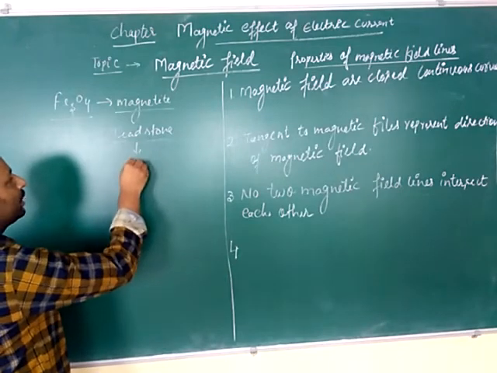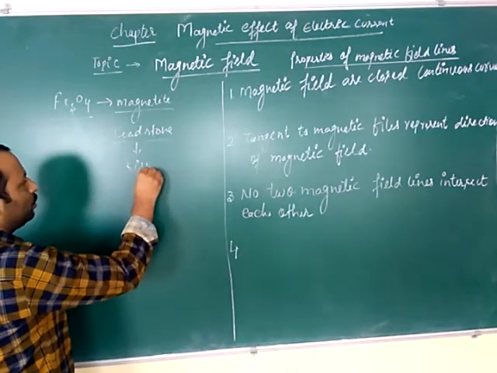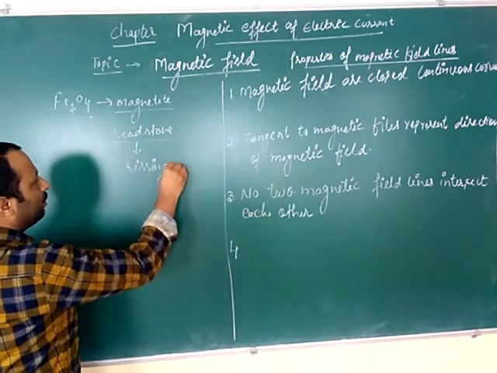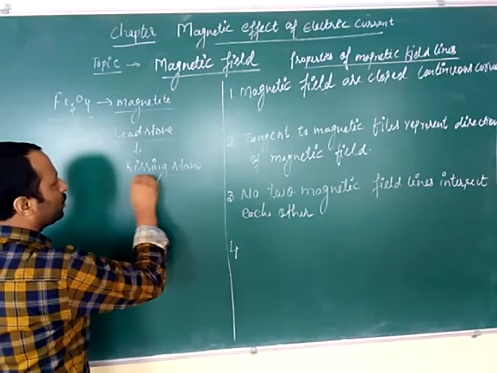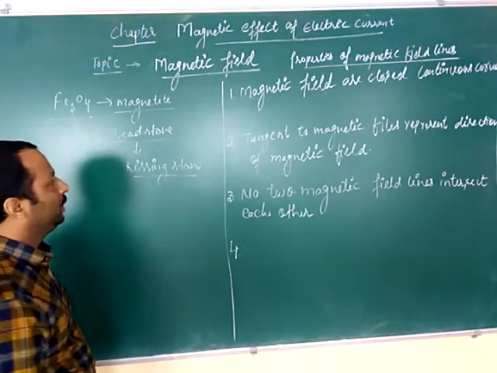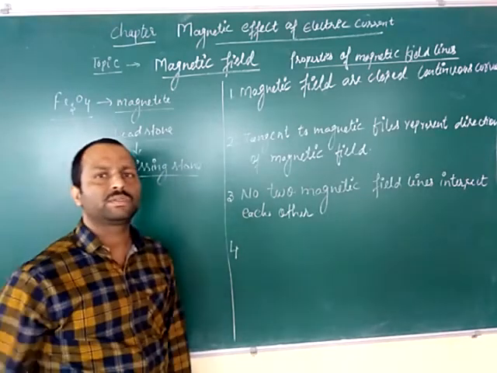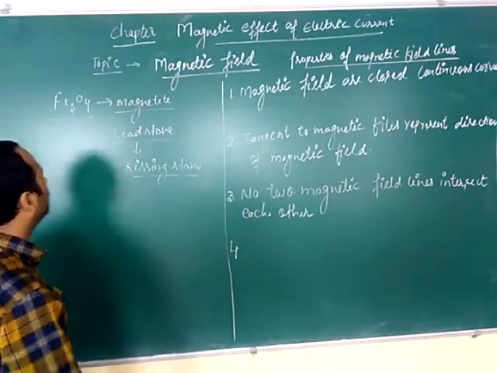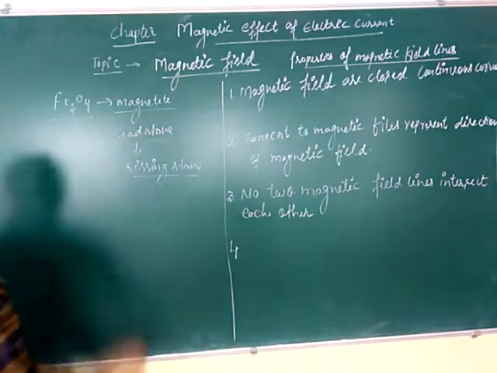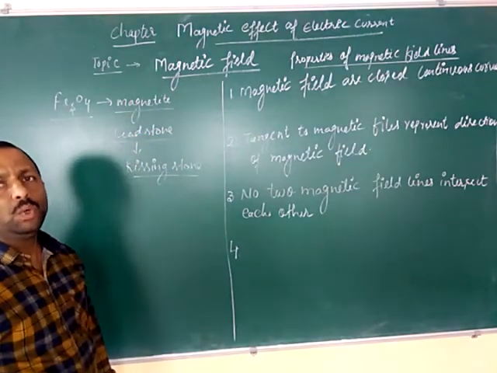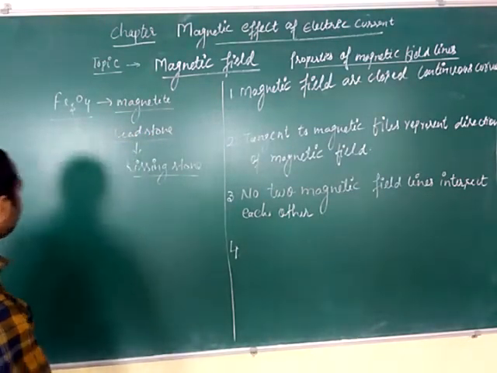Sometimes it is also said to be a kissing stone. In Hindi we say chumbak. So kissing stone, because it is always getting attracted towards the metallic object. Okay. So from here the name magnet has originated.